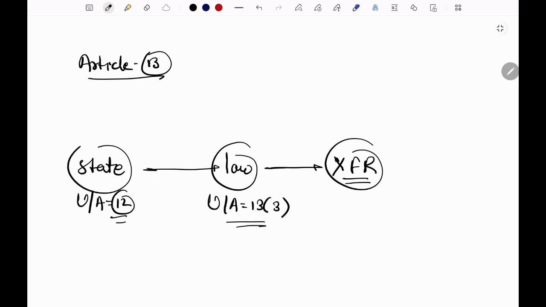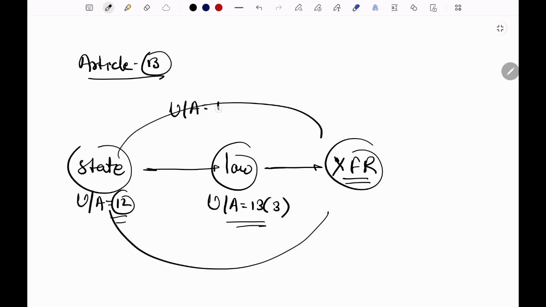That means there are two clauses under Article 13. Clause 1 talks about pre-constitutional law and clause 2 talks about post-constitutional law. If there is any pre-constitutional law that violates fundamental rights, then that law will be null and void. If there is a post-constitutional law that violates fundamental rights, then that law will be null and void. Okay, thank you.